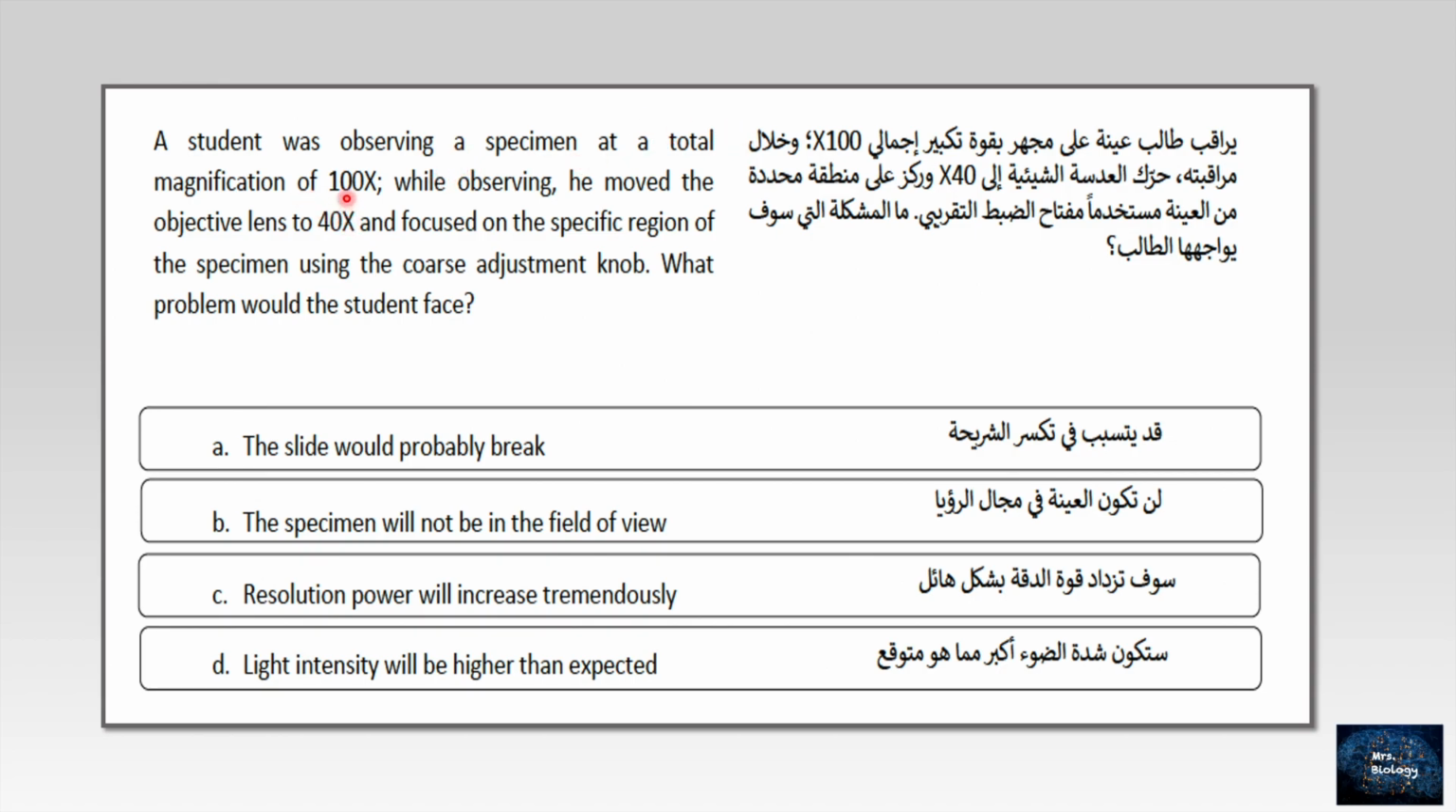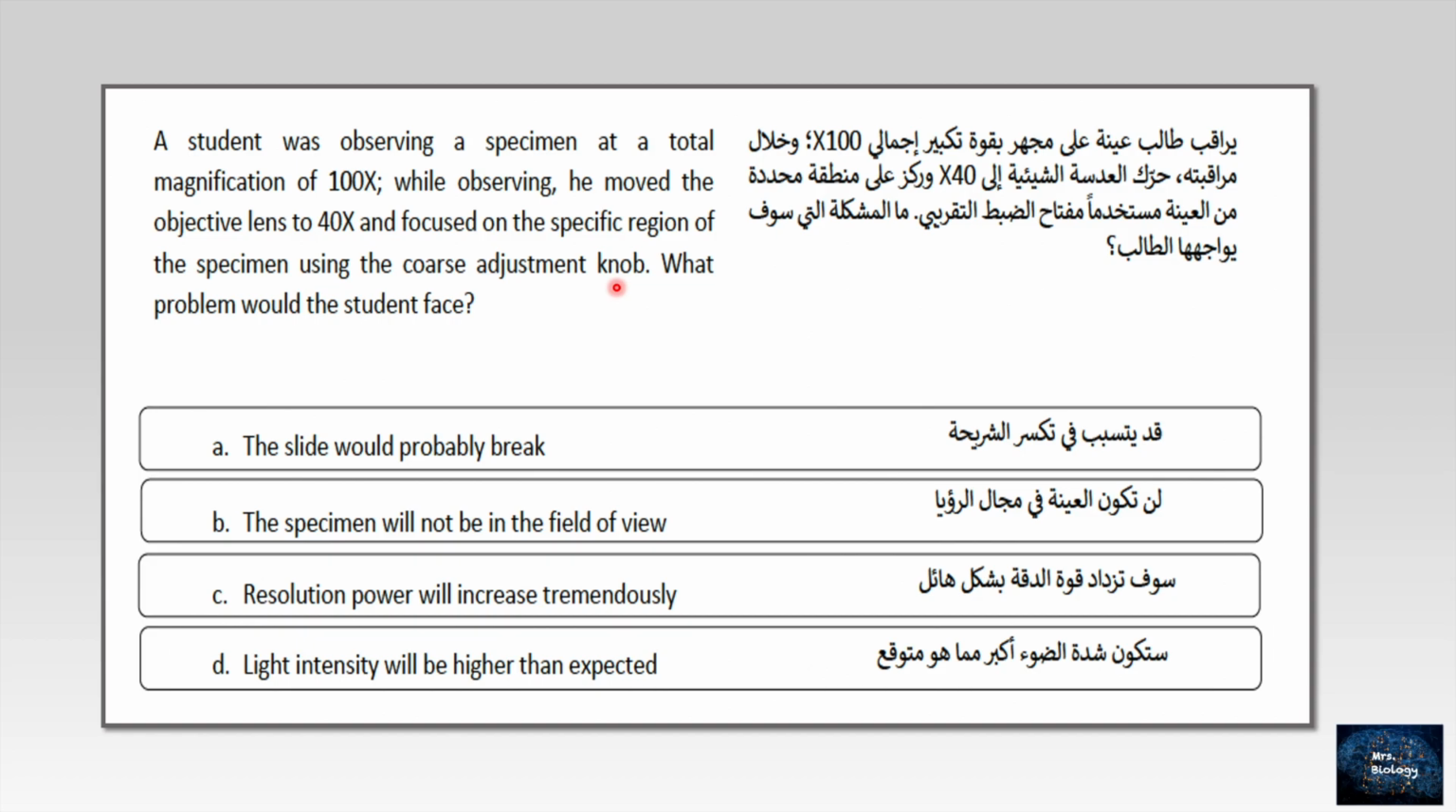Let's continue. While observing, he moved the objective lens to 40x. So if in your mind right now you are calculating the total magnification, it will be 40 times 10, the ocular lens. So it will give me 400x. Now, after doing that, he focused on the specific region of the specimen using the coarse adjustment knob. He did not use the fine adjustment to fix the resolution.